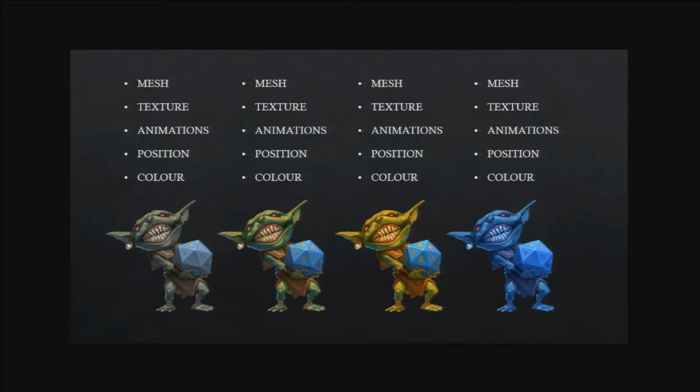If you look at this right off the bat, you'll notice that a lot of this stuff is common, right? So the mesh that all these goblins are going to be using is probably going to be the same mesh, right? The textures are going to generally be the same. The animations, if you're trying to cut corners, obviously they're going to be the same. Position and color are the things that are probably going to change, right?